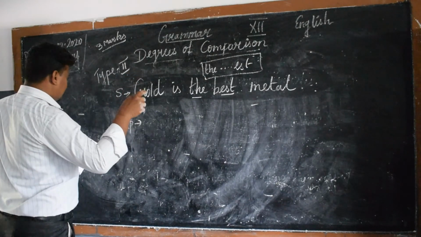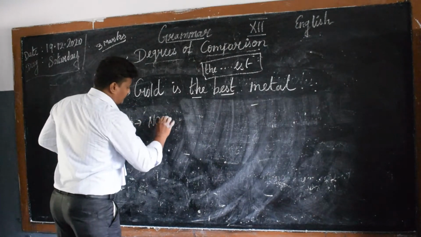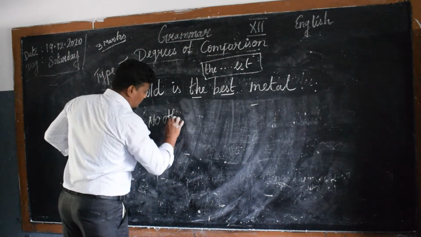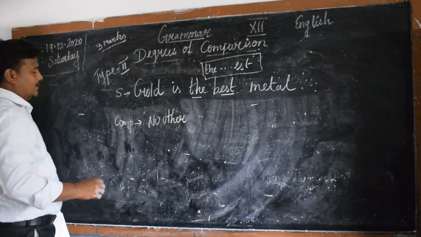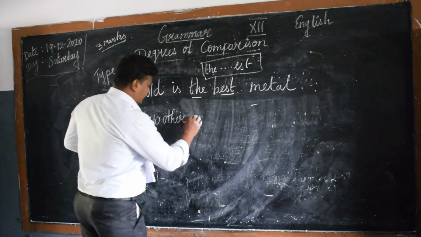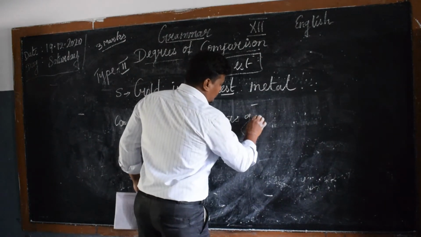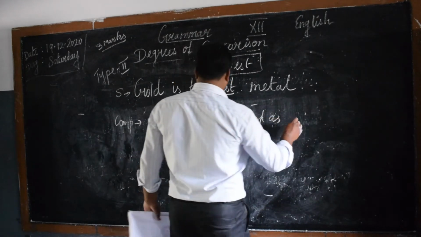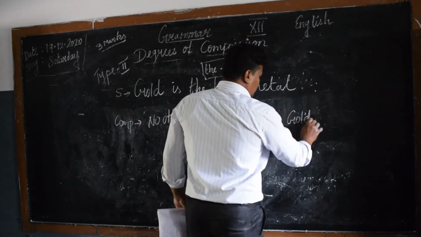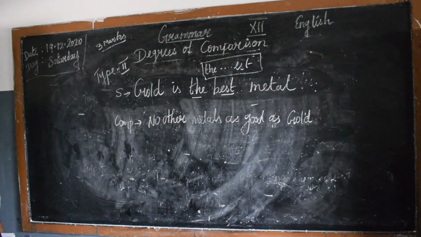See the positive sentence. No other metals, see here, look at your rules. It's given no other metals as good as gold. We just used our rules only. No other metals as good as gold.